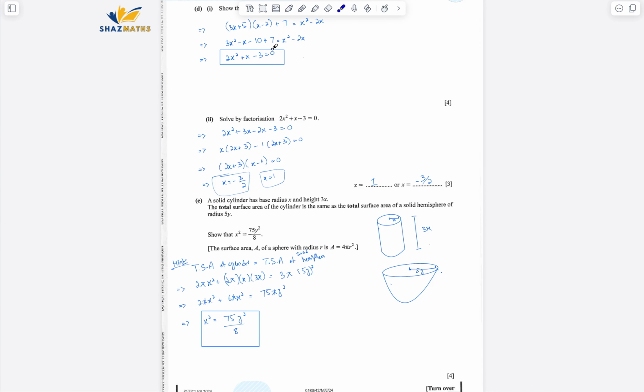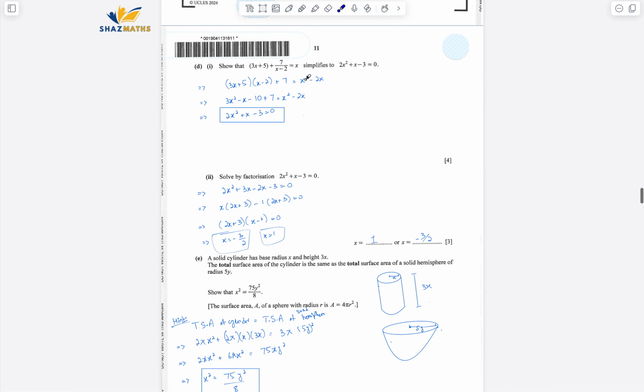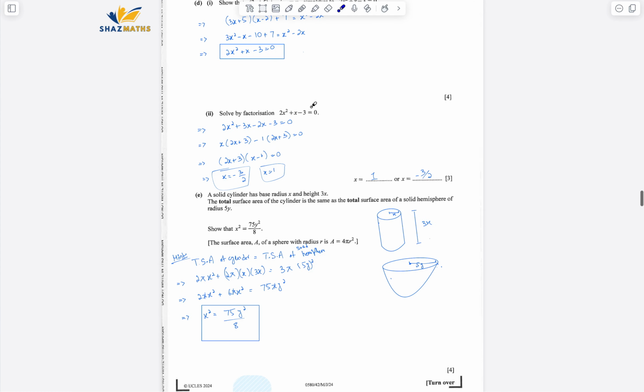Once that is done, I cross multiplied the x minus 2, that is 3x plus 5 times x minus 2 plus 7, and then x minus 2 is multiplied on the other side. It became x squared minus 2x. So I just simplified that, expanded it, arranged the like terms, and then it comes out to be the equation that was mentioned above.